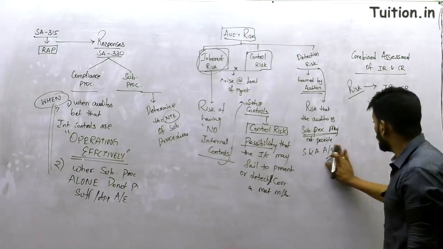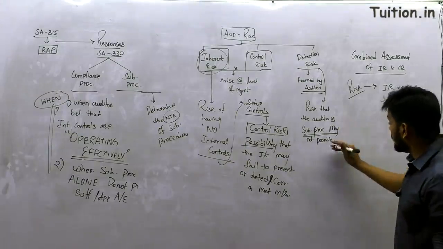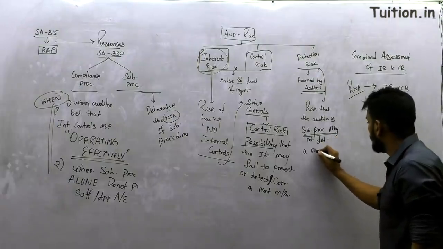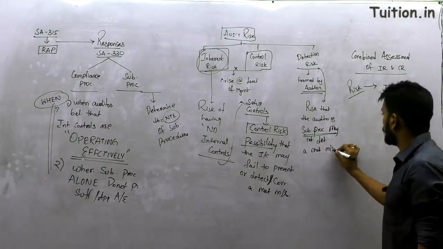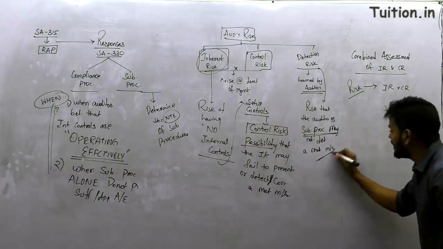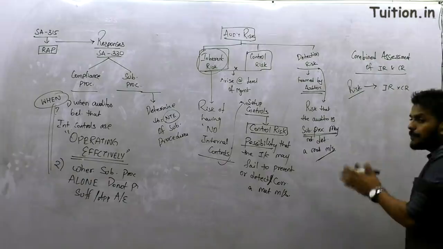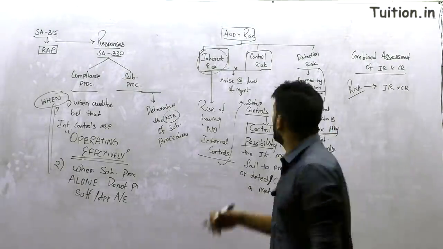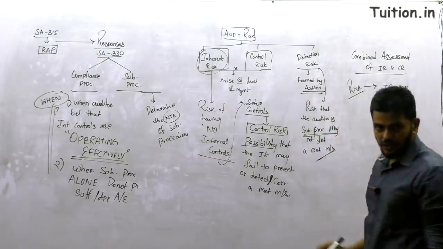Right? The risk that the auditor's substantive procedures may not detect a material misstatement. So you are performing some substantive procedures and those are not able to detect a material misstatement. That is what detection risk is.